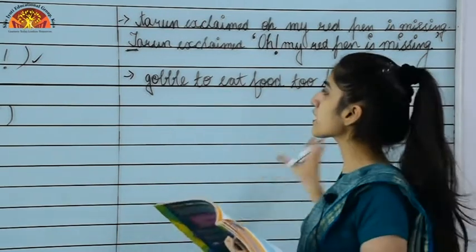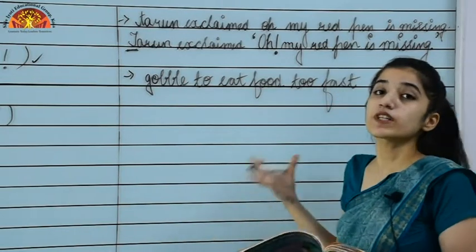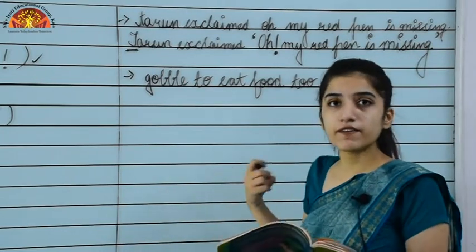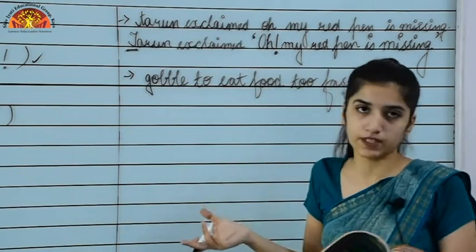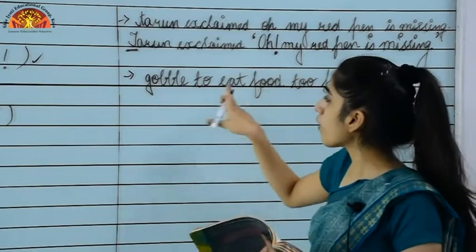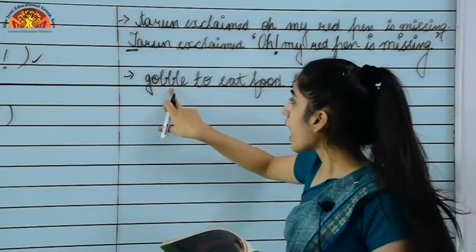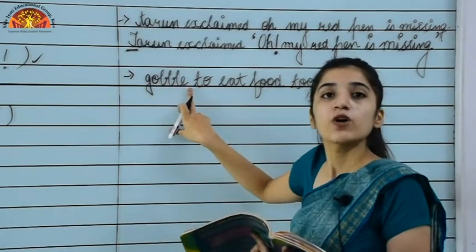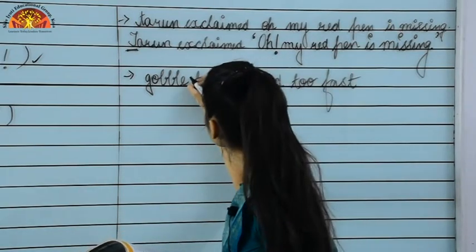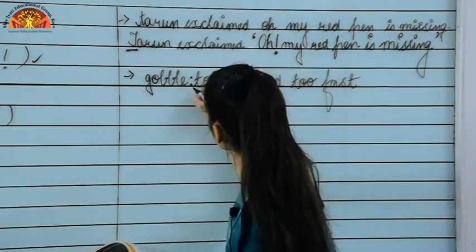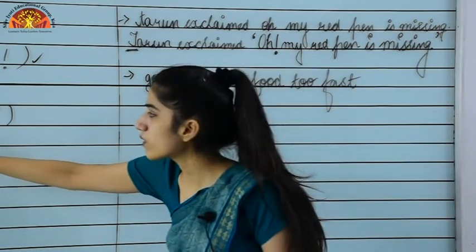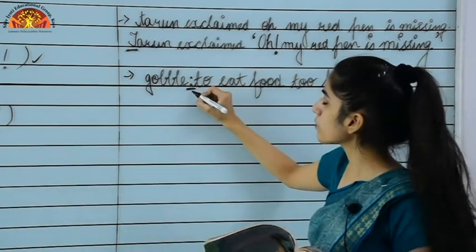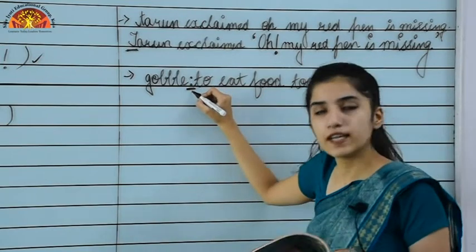Let's see the correct place. As I told you, a colon is used when we are introducing a list, or when we are telling the definition or meaning of something. Here we are telling the meaning of the word gobble, so after this word a colon will come. You can see here we are putting the colon. This is the sign of the colon that we will use in a sentence.